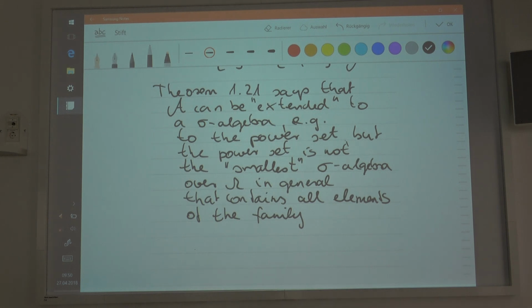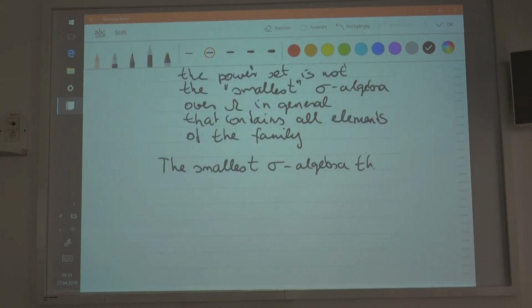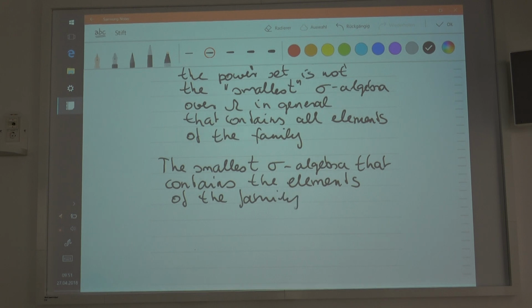Okay, so I'm going to give you the smallest sigma algebra that contains all elements of the family, which is not the power set. The power set would obviously be a sigma algebra, but it's not the smallest one. The smallest sigma algebra that contains the elements of the family is the following.